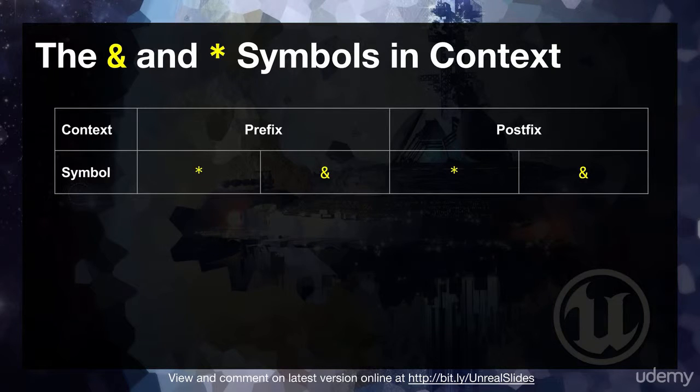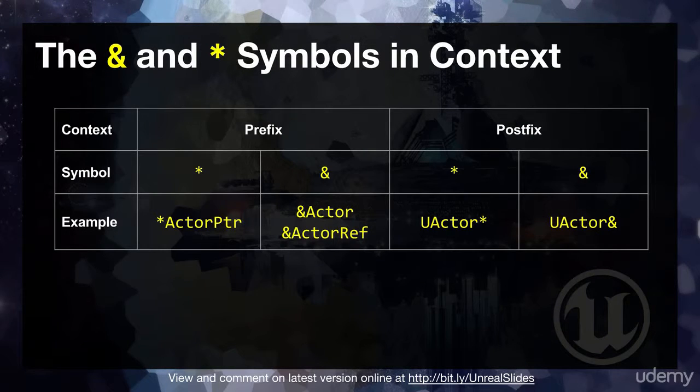So let's look at another thing that's intrinsic to understanding pointers and references, and that's the ampersand sign and the star symbol. What do those two things do? Well, it does depend entirely on the context. If they're a prefix, if they go ahead of the thing, they mean one thing, and if they're a postfix, they mean something else. So let's look at those four combinations of prefix and postfix for star and ampersand, but let's do it by example. So, star actor pointer, this first column here. What does that mean? Well, that's saying go and find the contents at whatever actor pointer points to. Actor pointer is a memory address. Go get me the contents at that memory address. That's what this is saying.